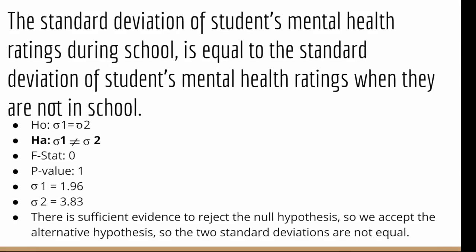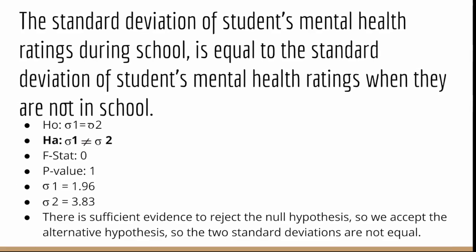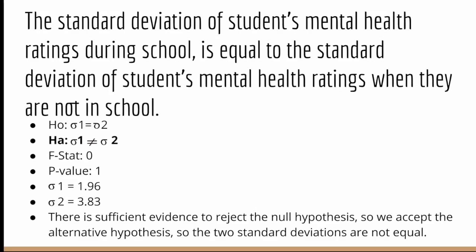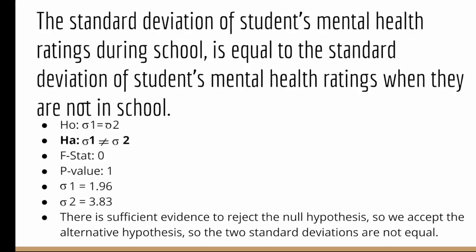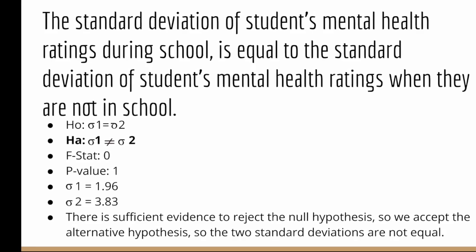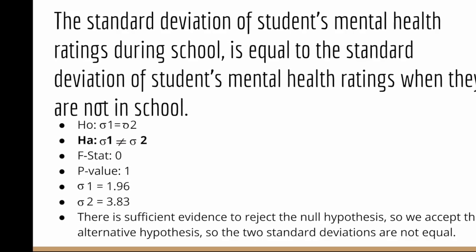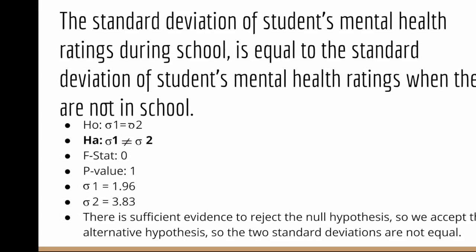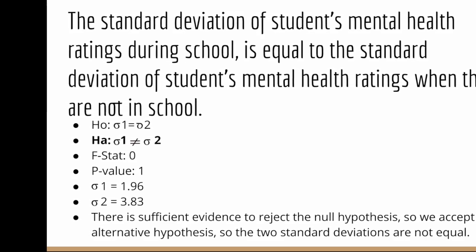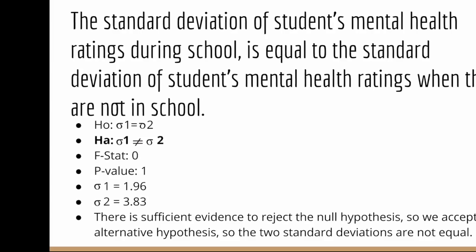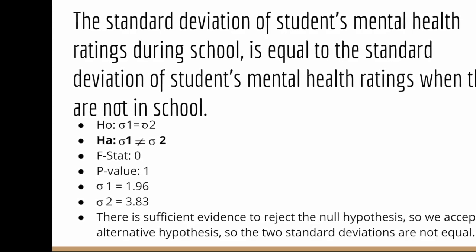For this, I found that the f-stat was 0 and the p-value was 1, and the standard deviation for the first rating during school was 1.96 and outside of school was 3.83. When I say outside of school, I mean during breaks, on summer, or when they took a gap year. By doing this test, I found that there is sufficient evidence to reject the null hypothesis, so we accept the alternative, which is what we are rooting for. So this means that the two standard deviations are not equal to each other.